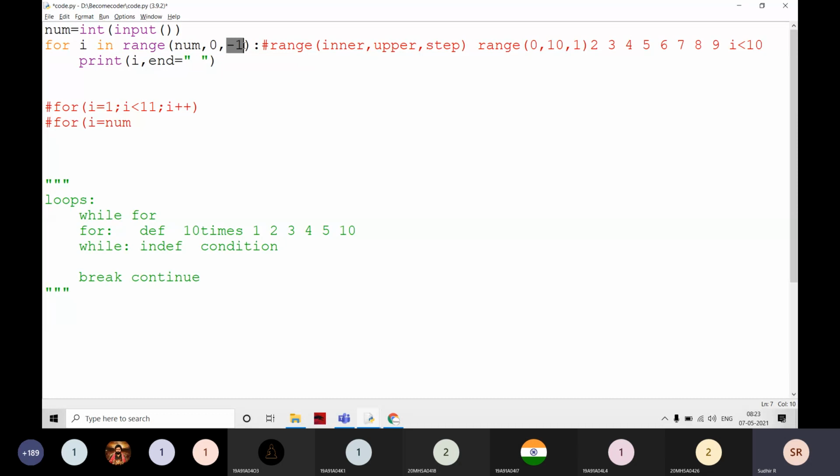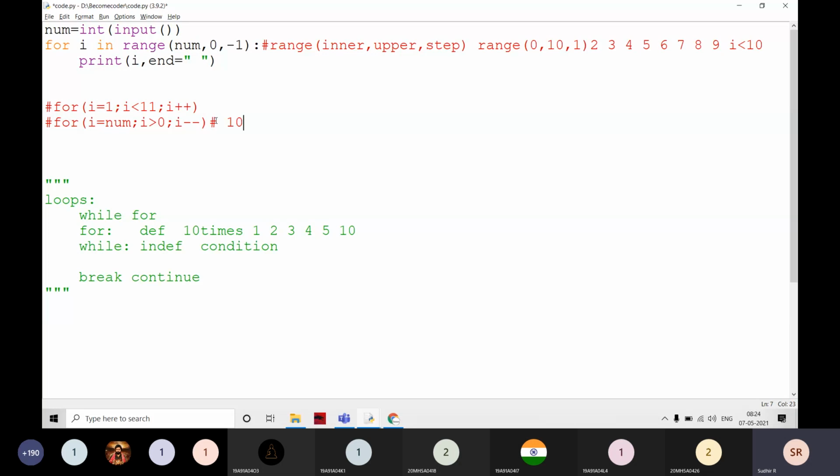Here the negative step count is there, right? Then automatically this symbol is turned into a greater than. Then I is greater than 0, then I minus minus. This is the way we write this. For example, I is equal to num. What is the num value? For example, 10.